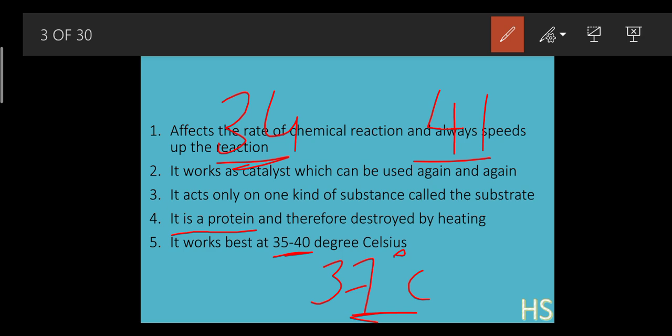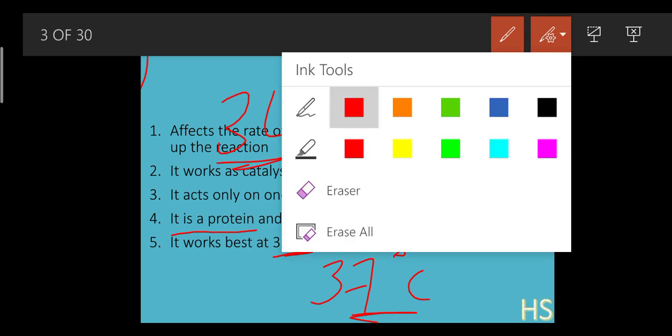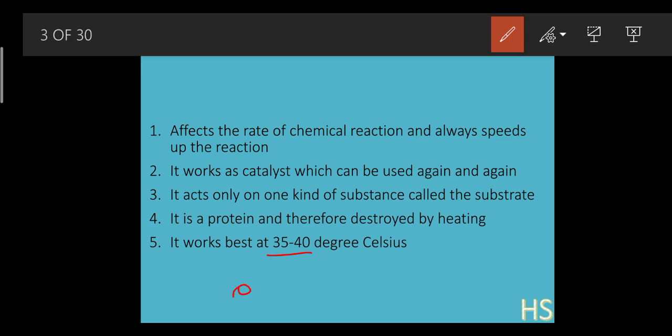That is why whenever a person is ill, the person does not like to eat a lot. The reason is very simple: the enzymes are not working for a temporary period of time, and the body won't be able to digest a lot of food. So that is why the temperature is fixed around 35 to 40 degrees Celsius, which is also called the optimum temperature. It is not given in the textbook, but as extra knowledge, this is the optimum temperature.